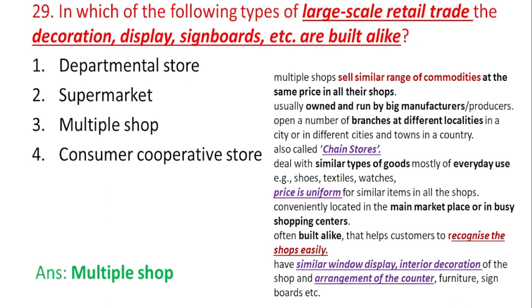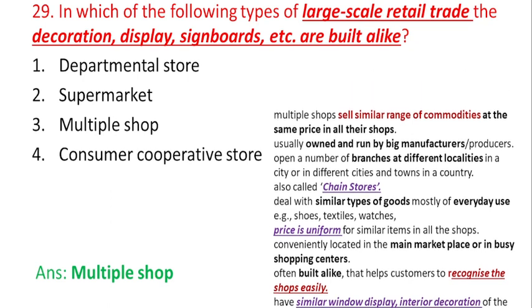So you have to remember all these things. They have similar window display, interior decoration, and arrangement of the counter, etc. These are built alike in order to make the customers recognize the shops easily.